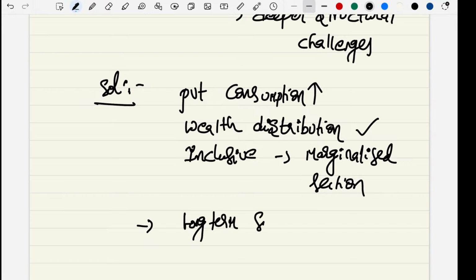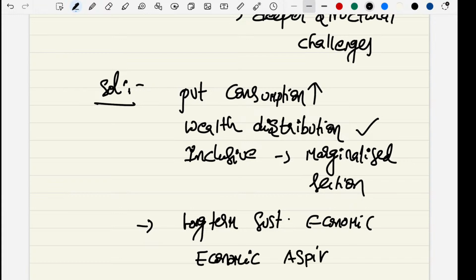Not only this, our economic aspiration is becoming the third largest economy. Yes, friends. So like this, we can write the conclusion, right?